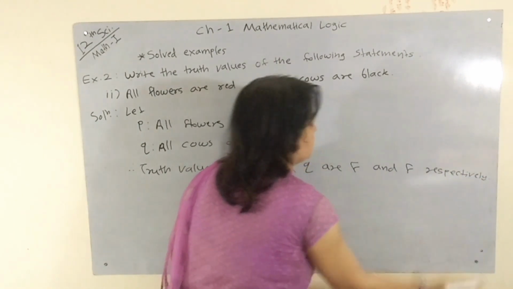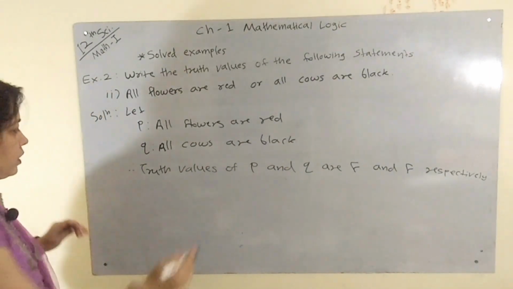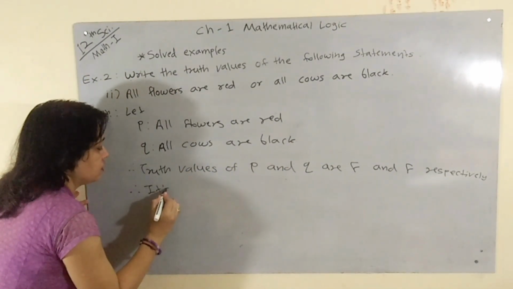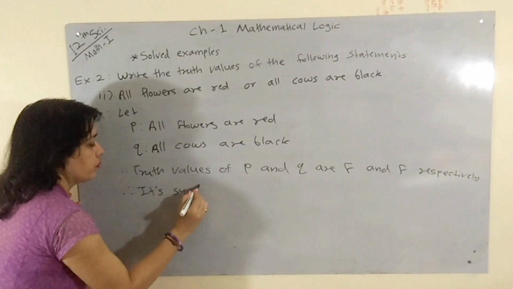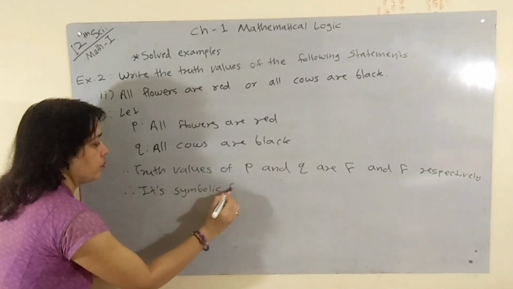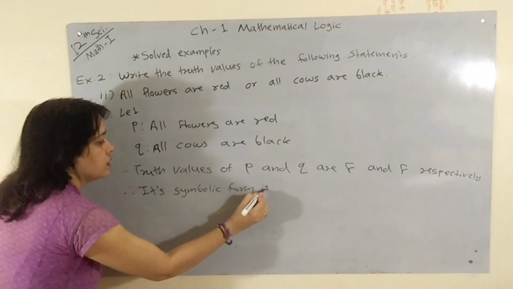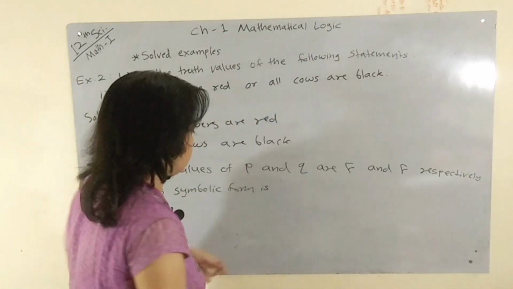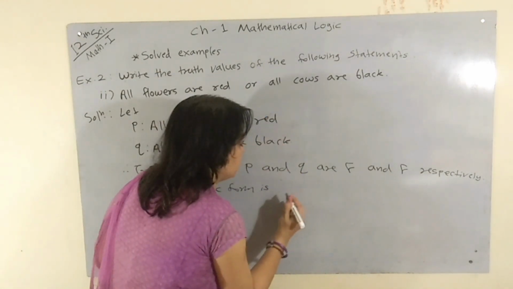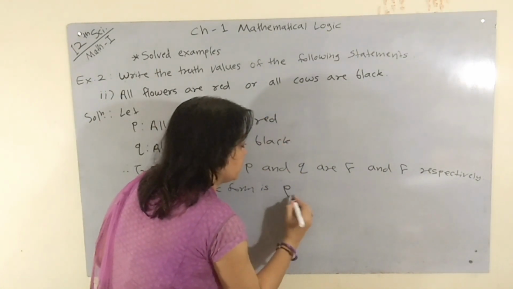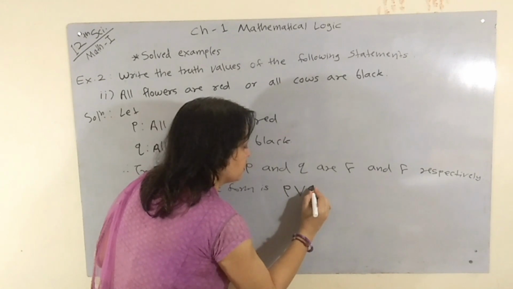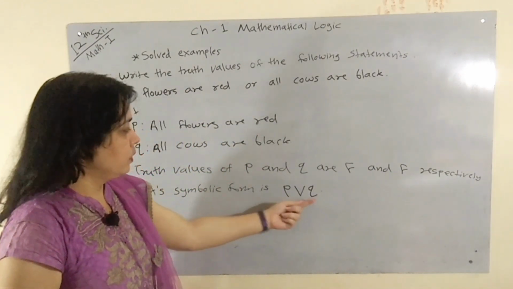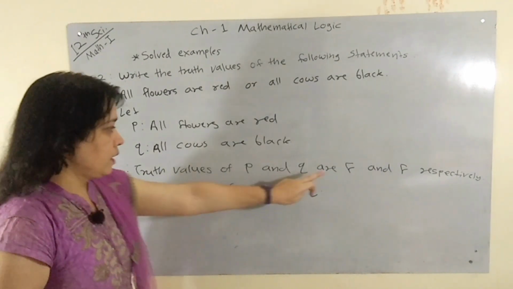Now its symbolic form is, here two statements are connected by or disjunction. We know that P or Q. So its symbolic form is P or Q, and both are false.